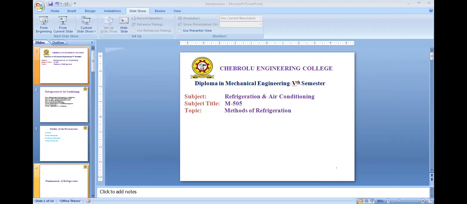And in third unit we will discuss about the vapor absorption system.